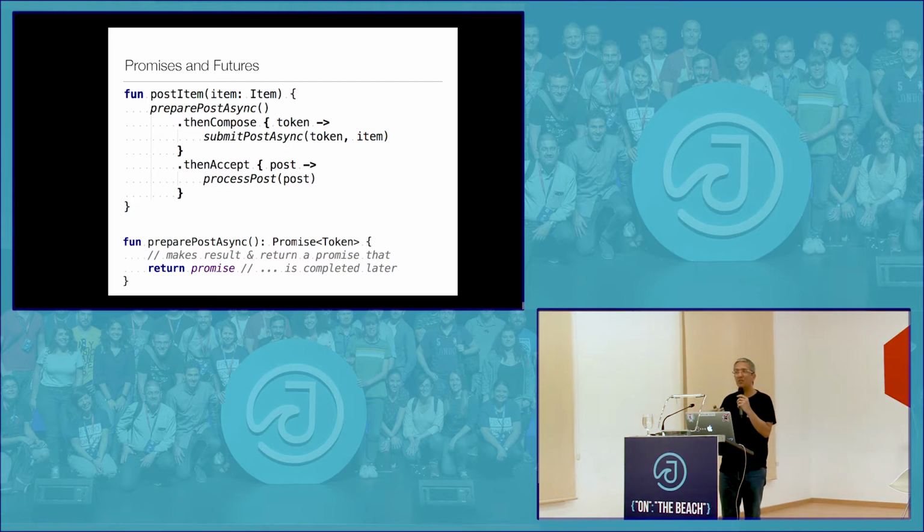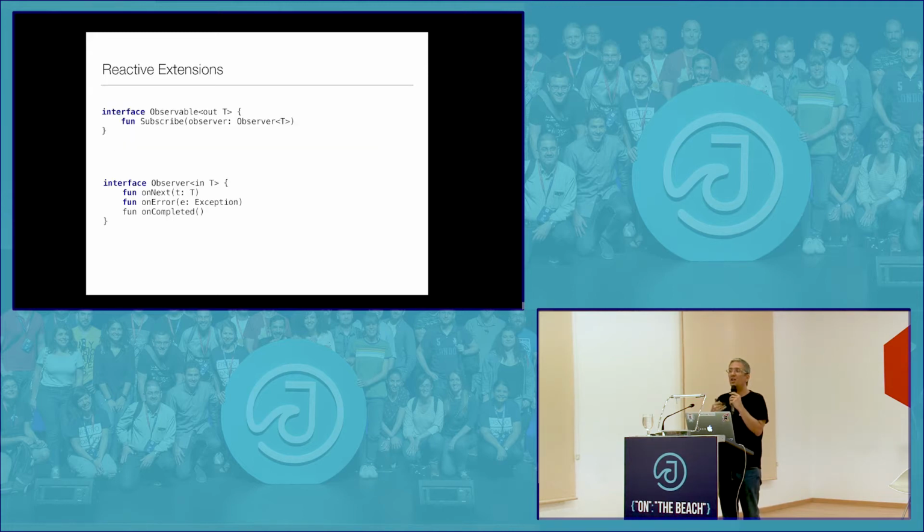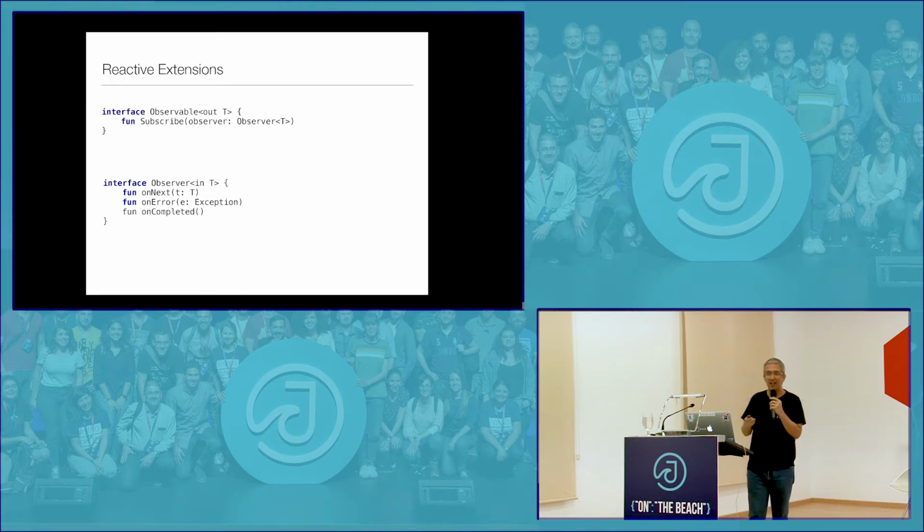And then comes all of these operators that you have to learn. Because first of all, error handling also isn't that straightforward with promises and futures, but then you start to enter this paradigm of now I've got to combine these promises, and I have to learn new operators of how to combine these different aspects. There's a similar approach to this also, which is called reactive extensions.